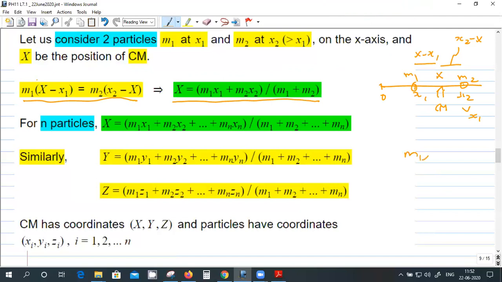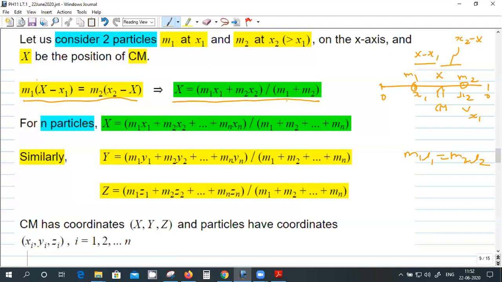It's m1 L1 equal to m2 L2. L1 and L2 are lengths, which are always positive. But from that I'll get this equation x equal to m1 x1 plus m2 x2 divided by m1 plus m2. This x1 and x2 are not lengths; they are coordinates of the masses. So they can be positive or negative. If we take my origin as here, then x1 and x2 will become negative, but still the answer will be correct. So similarly, y is m1 y1 plus m2 y2 divided by m1 plus m2.